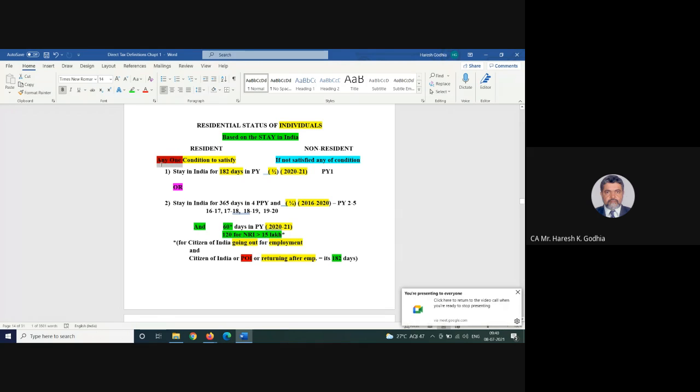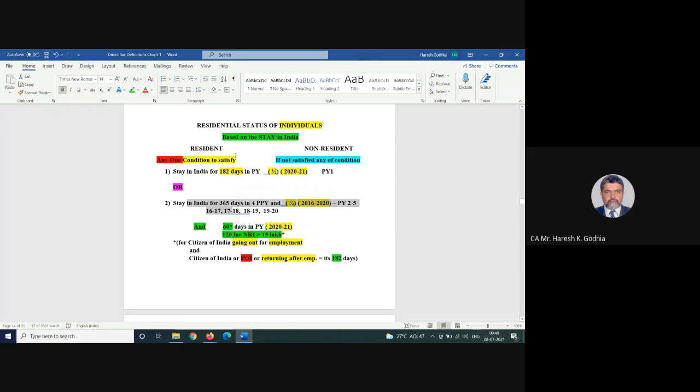I will be happy. So if you satisfy any one of these two conditions, you are a resident in India. You satisfy one, and I'm happy. You satisfy both, I am more than happy. But you satisfy none. Not one, not even the first, not even the second.